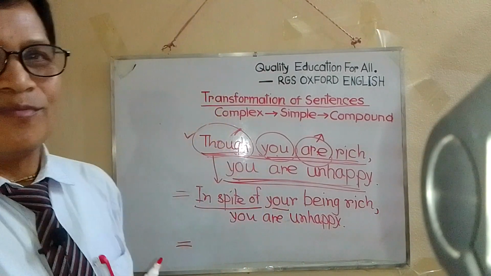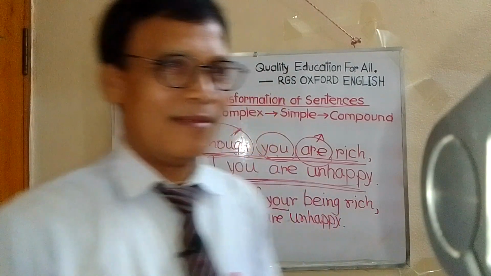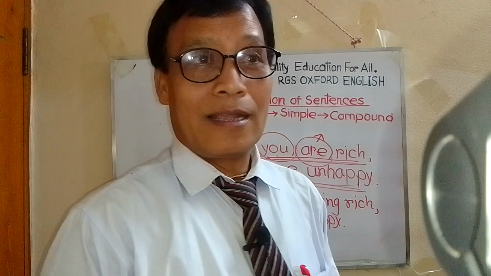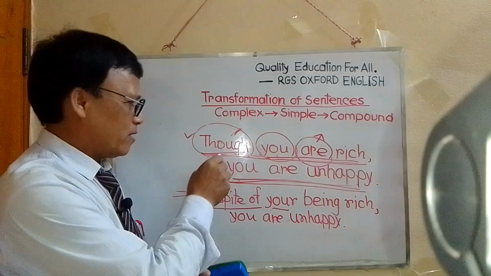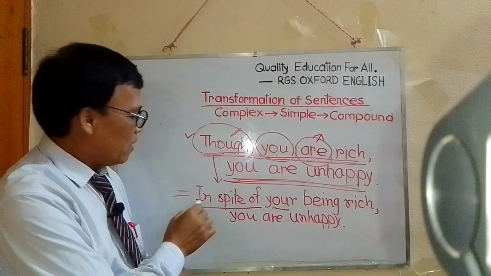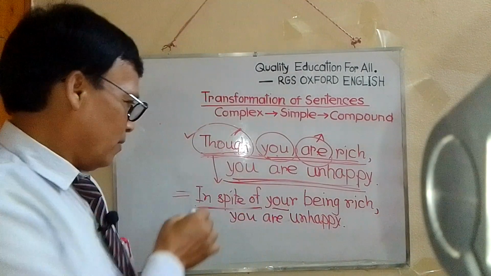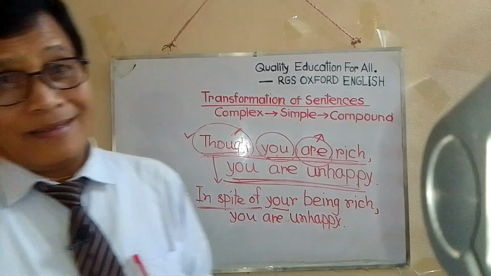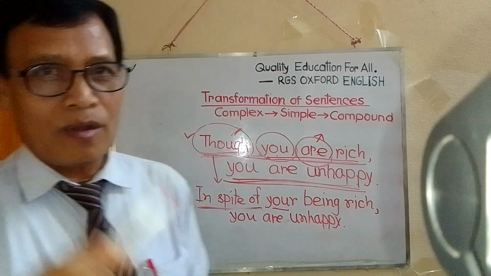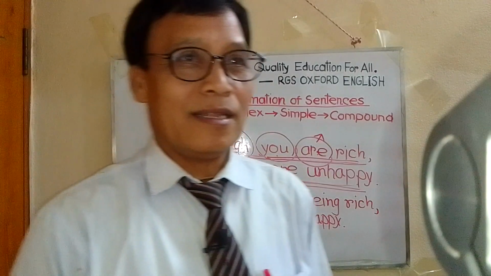Instead of though, we must add but while making a compound sentence. If you see though or although in a complex sentence, or in spite of in a simple sentence, then you must use but in the compound sentence.